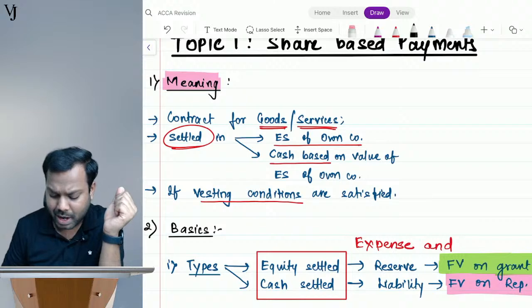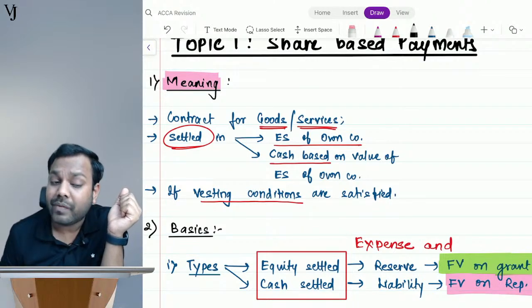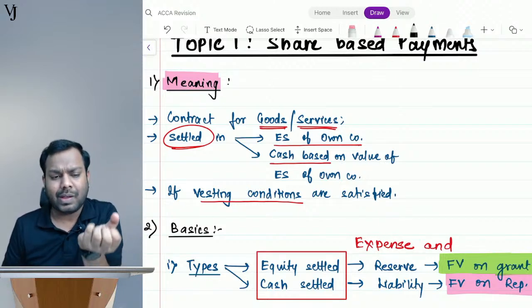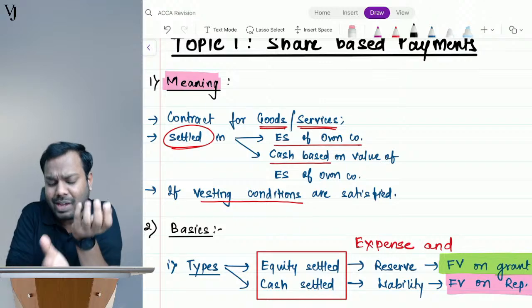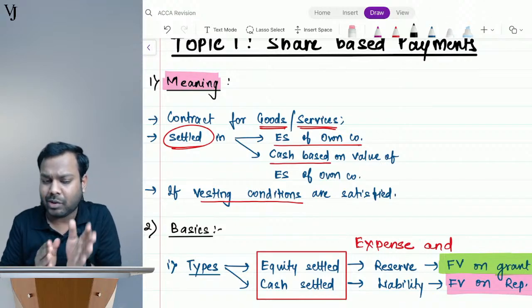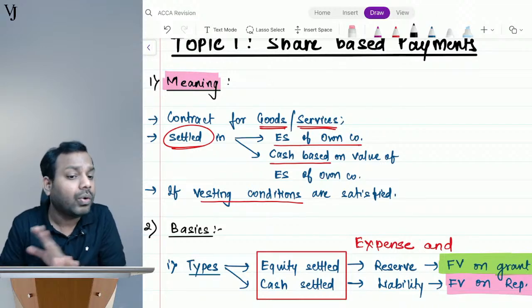Is it a written contract for issue of shares to the shareholder? No. It is a contract for goods or services. When I purchase goods or obtain services, and in lieu of that I give you shares of my company, that transaction is covered here. But if I give shares of my company as a bonus to the shareholder, is that transaction covered? No, it is not covered.